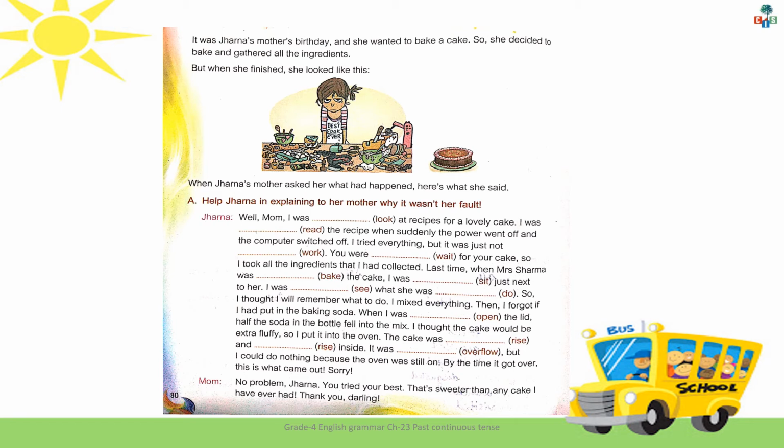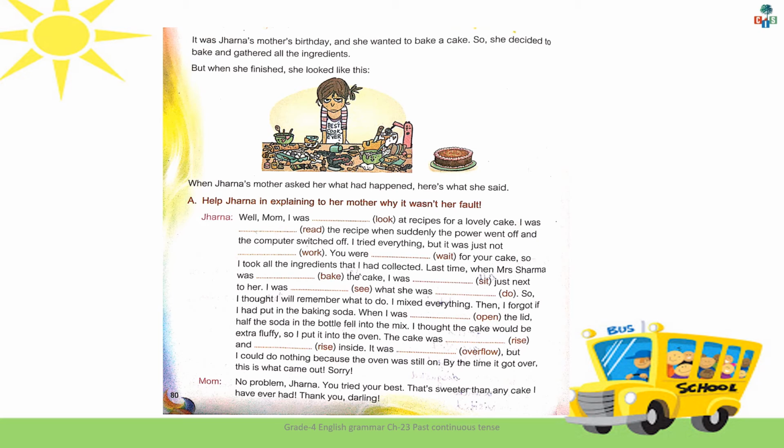When Jharna's mother asked her what had happened, here's what she said. Now what you have to do, children? You have to help Jharna in explaining to her mother why it wasn't her fault. Can you see in the picture all the messy things? Now what had happened with Jharna? Let's see. Jharna said, well mom, I was dash at recipes for a lovely cake. Now here in the brackets, verb is given and you have to use this verb in the past continuous tense.